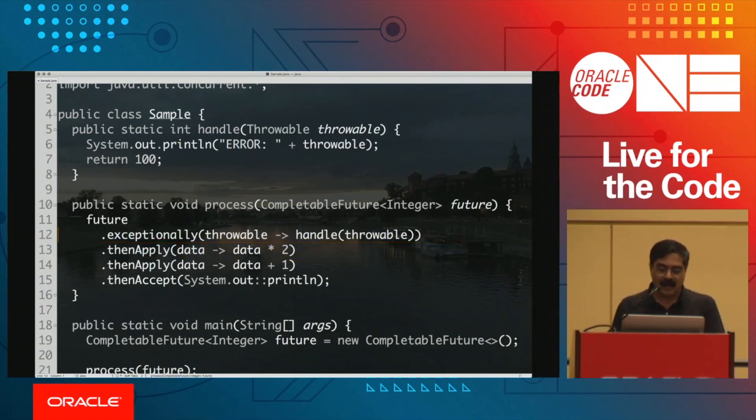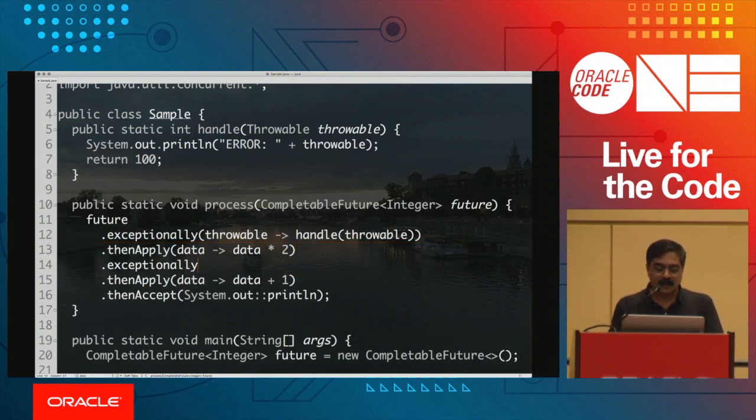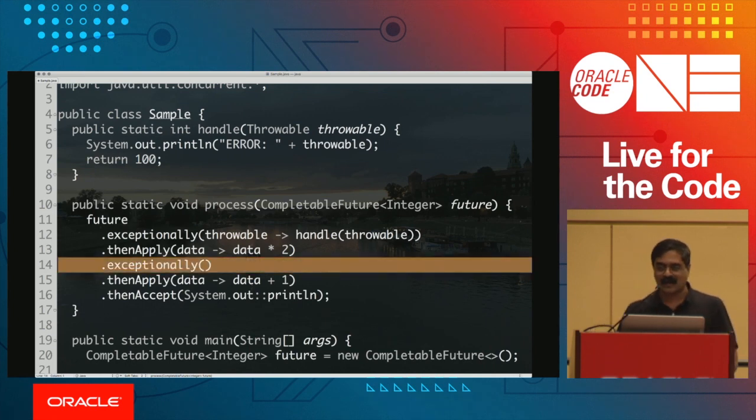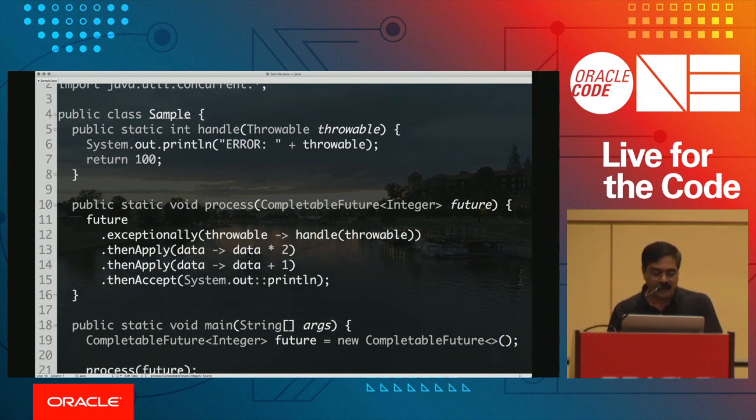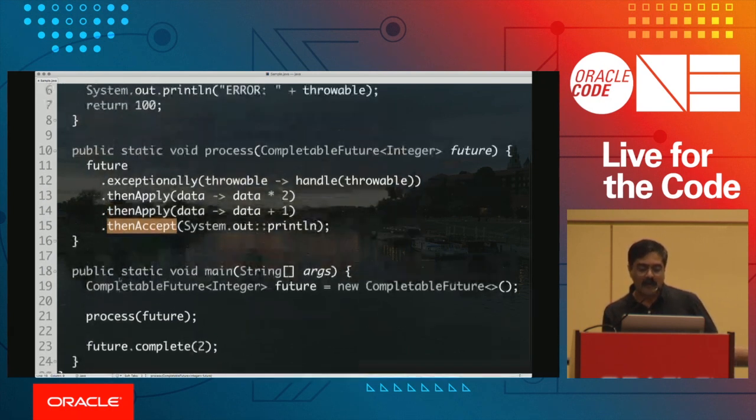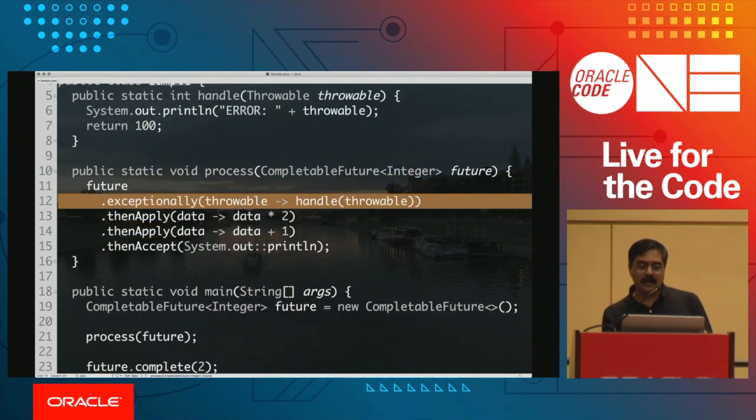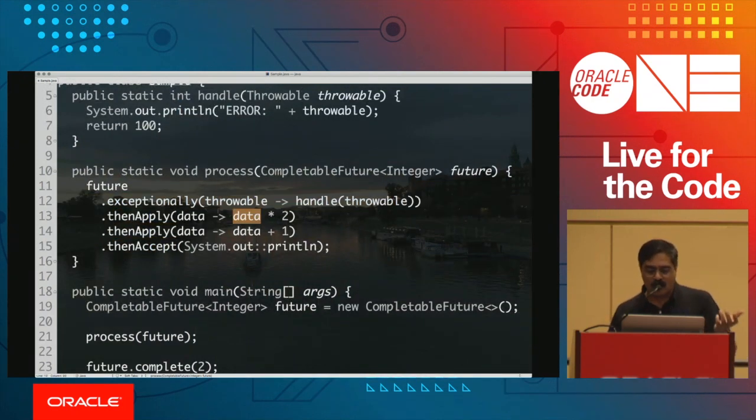So if you're thinking, if that is true, can I have exceptionally over here? That would be absolutely exceptional code to have as well. You can put as many of them as you want, so you can have this series of things filled up anywhere you want. So when I run this code, notice it was successful. It bypassed the exceptionally, came to the then apply, and then accept. So we passed a 2. It bypassed this, and 2 times 2 is 4, 4 plus 1 is 5, so it printed 5.